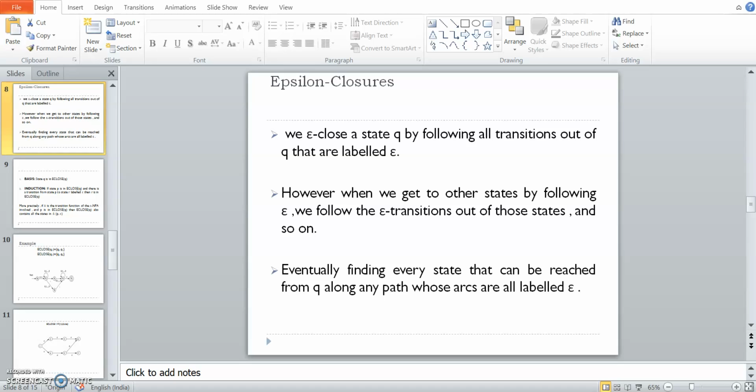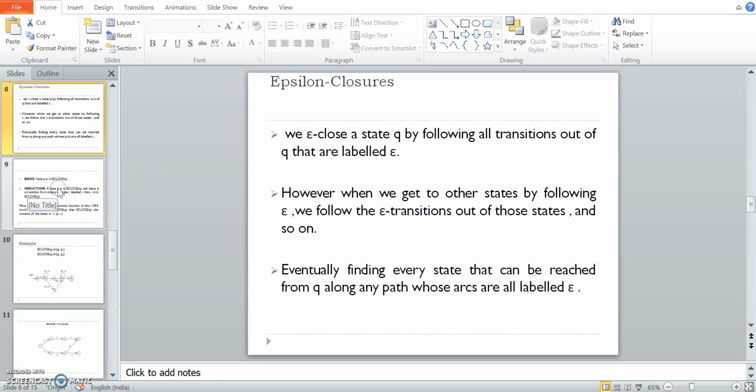So eventually finding every state that can be reached from Q along any path whose arcs are labeled as epsilon, right? That means suppose state 1 to state 2, in between there is an arc of epsilon, that means it is an epsilon closure.